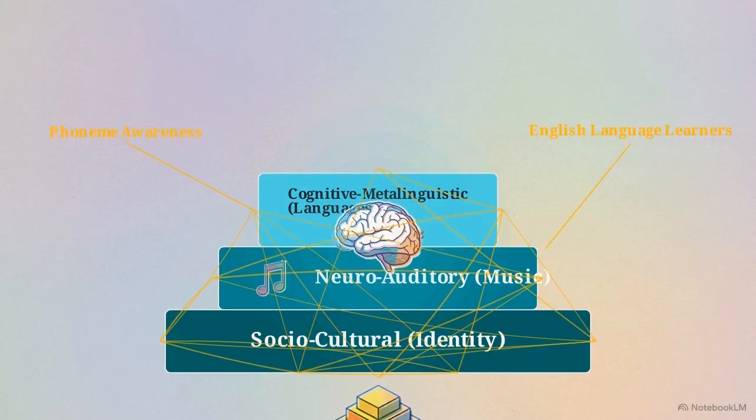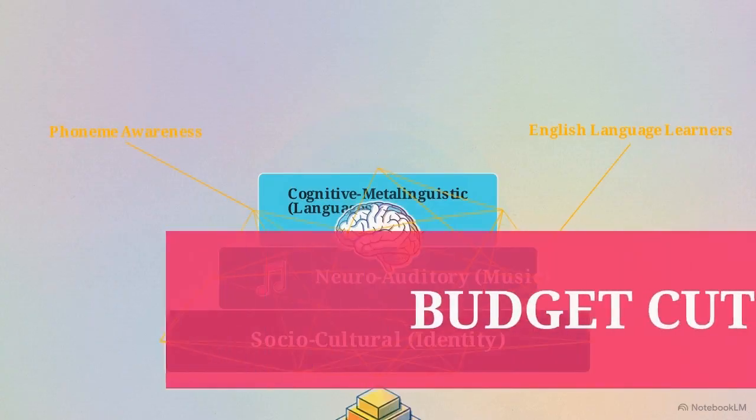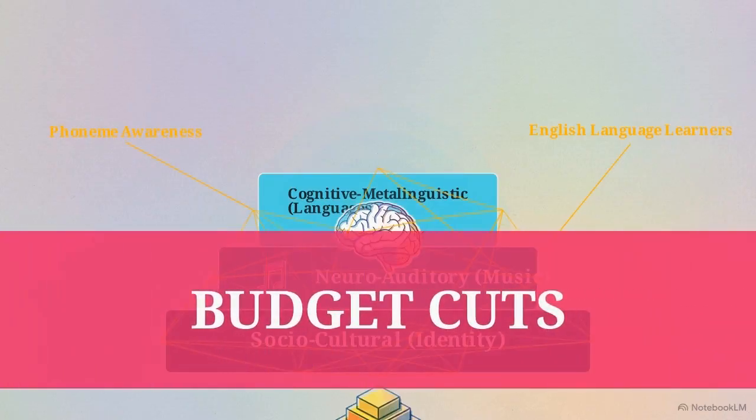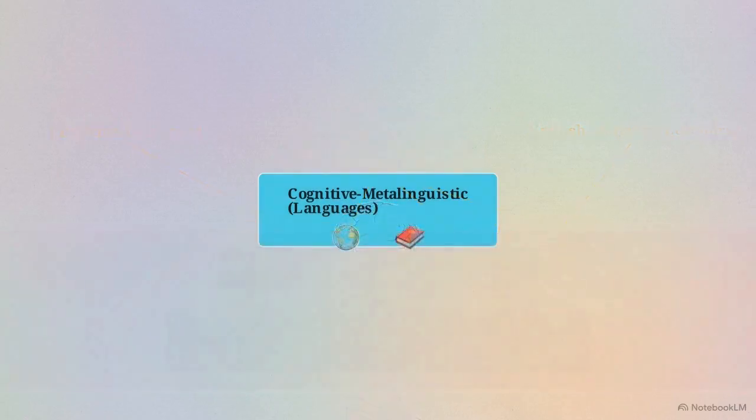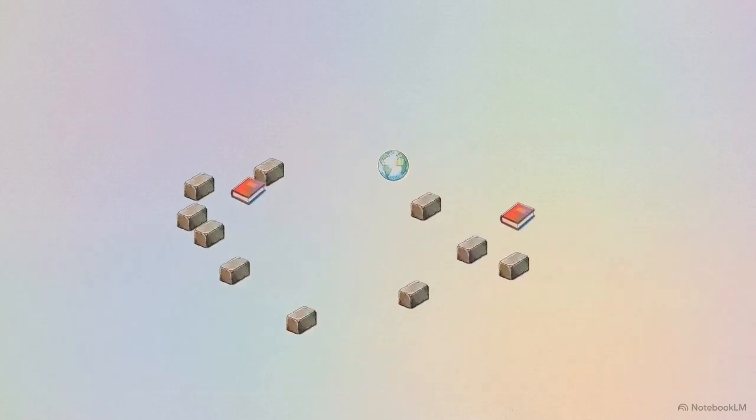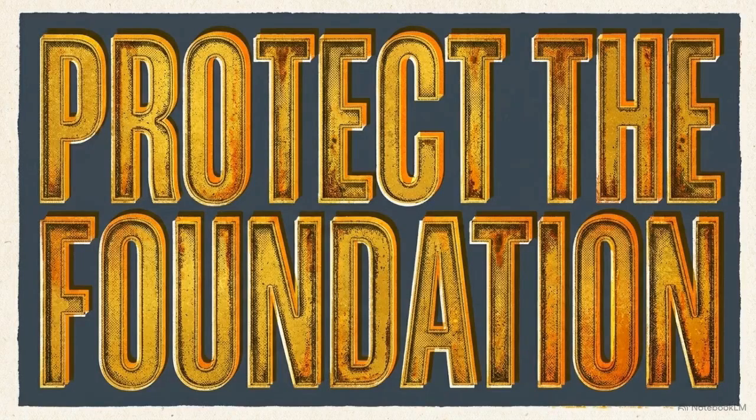Programs like Lakeland's dual language model validate this structure. They provide vital early phoneme awareness advantages to monolingual English speakers alongside English language learners. These cognitive flexibility advantages are powerful enough to directly ameliorate the negative developmental effects of low socioeconomic status. To move the trajectory of low-performing districts, these programs must be classified and funded as untouchable cognitive infrastructure.